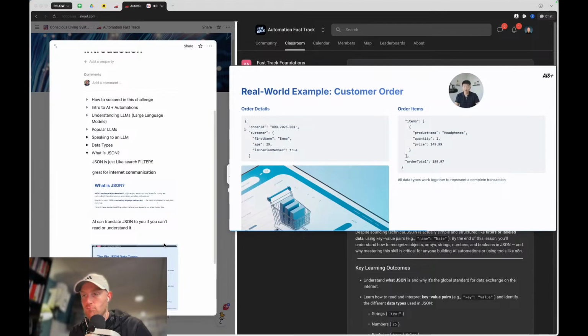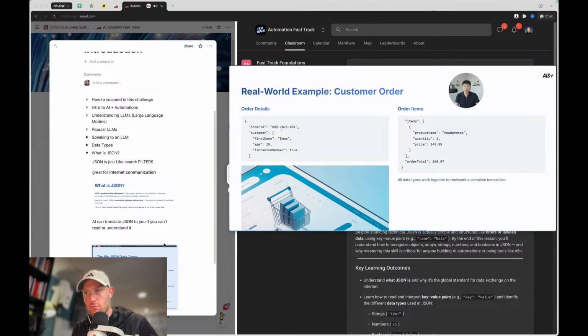Right here, what do we have? We have an object, and we know it's an object because of the curly braces. Within this first object, the order ID is a string. There's numbers in it, but there's double quotes around it, so we know it's a string. Now, what you see here is we have an object within an object. We have an order ID, and then we have a customer object because these values relate to a customer. So first name, age, and is premium member relate to the customer. We have a string in Emma, a number in 29, and a Boolean in true. So hopefully that'll make sense.